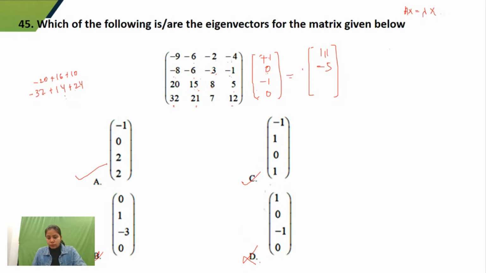So now you guys know. Yeah, so A, B, C are my correct option. I can see, let's check it out here. Yeah, A, B, C are my correct option.